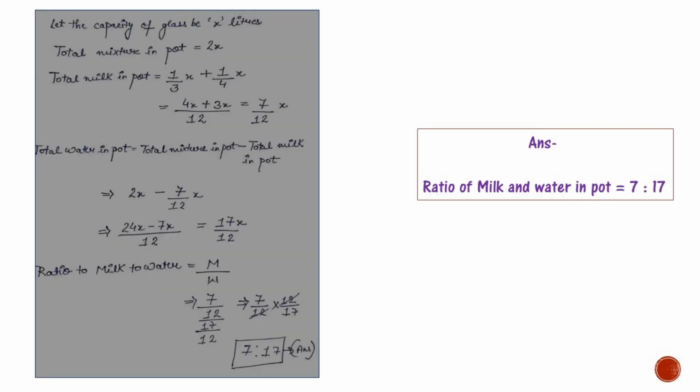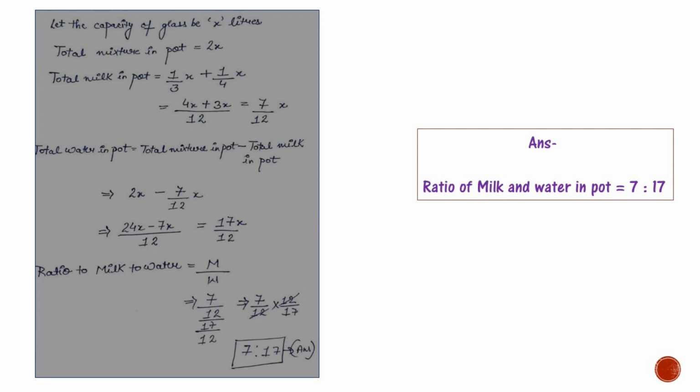Let us solve this question. Let the capacity of glass be x liter. Now the question says two equal glasses of same type are respectively 1/3 and 1/4 full of milk. That means total mixture in pot is equal to 2x.